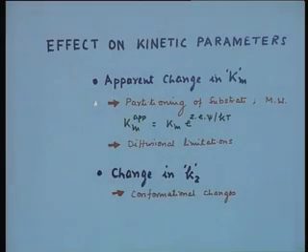Then the second reason for the apparent change in Km could be attributed to diffusional limitations. The effect due to diffusional limitations on the Km has been clearly demonstrated by experimental data, because if you use an immobilized enzyme preparation in a reactor and measure Km by reducing the particle size, you are able to come to a Km value which is of the native enzyme, which only implies that diffusional limitations are playing a role.